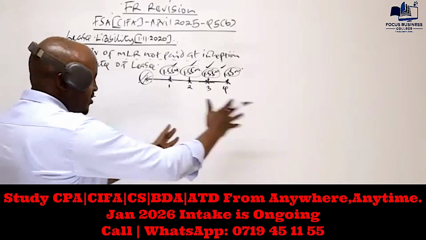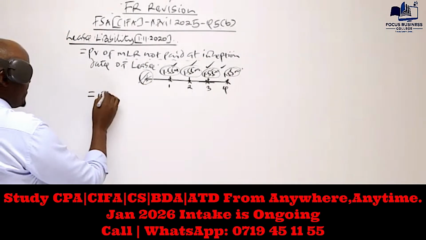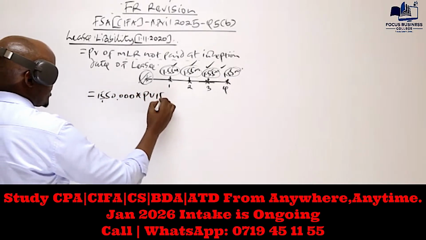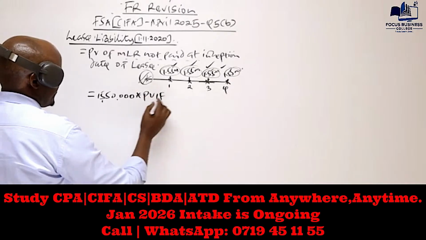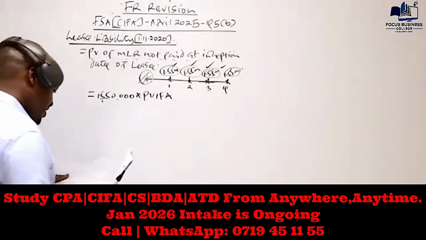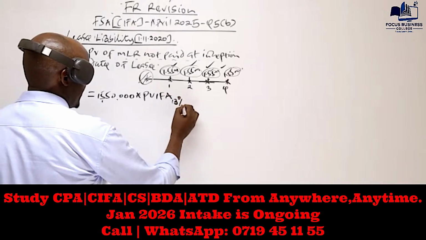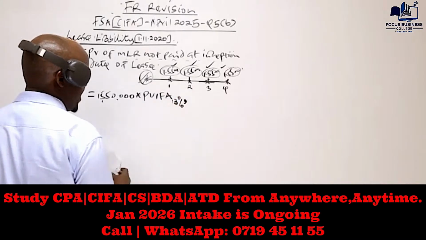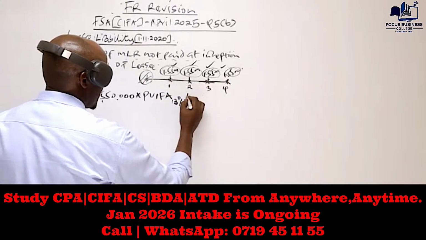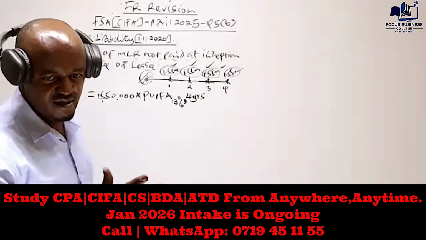We take 1.55 million and multiply it with the present value interest factor of an annuity at the rate of 13%. Then what will our N be? Our N will be 1, 2, 3, 4. So we are discounting minimum lease rentals for how many years? For 4 years.